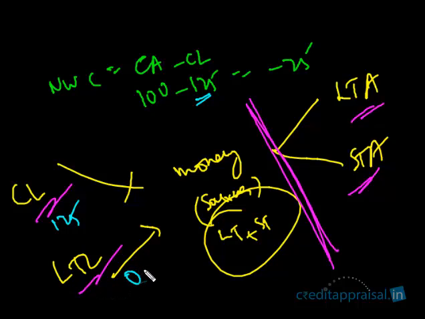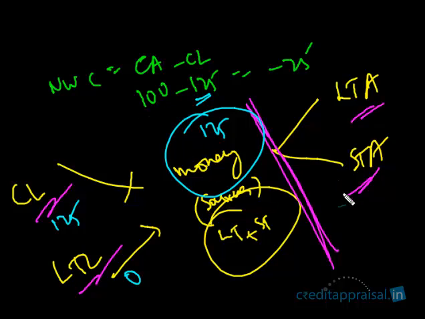Let us for a moment assume that this long-term liability is 0, even though this will not be the case in reality. But for the moment let us assume it's 0. So the company has got 125 lakhs of current liabilities. So what we said, this total money, 125 plus 0, that is 125, should either go to long-term sources or short-term sources.